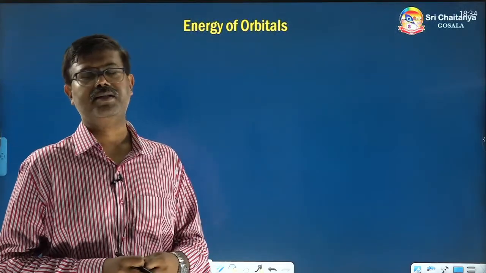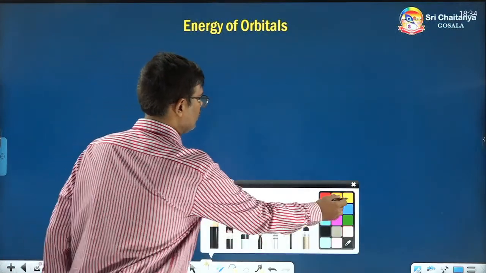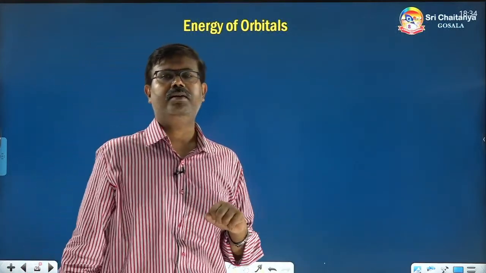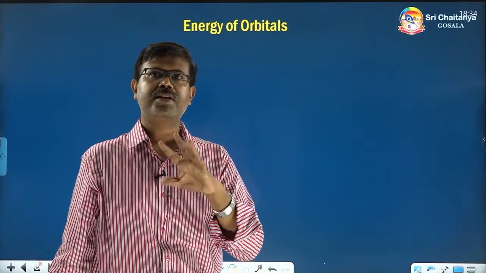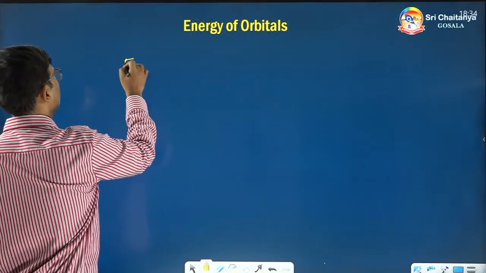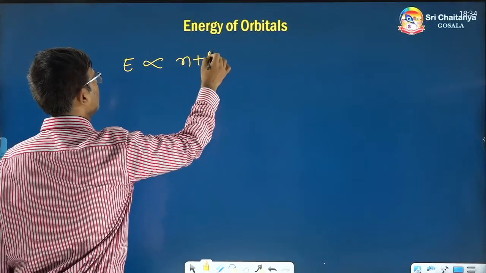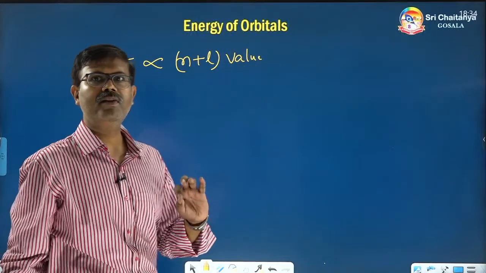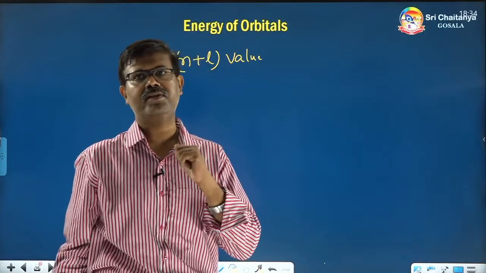Energy of orbitals. See, how to identify which orbital has more energy and which orbital has less energy. Energy is proportional to the n plus L value. If the n plus L value is more, the energy of that orbital will be more. If it is less, the energy will be less.